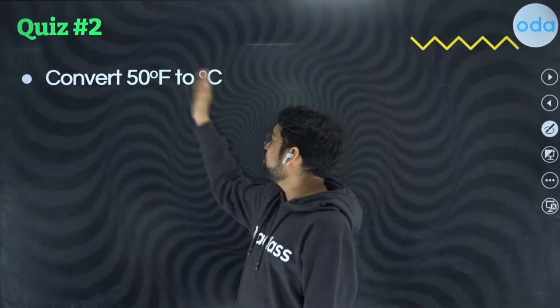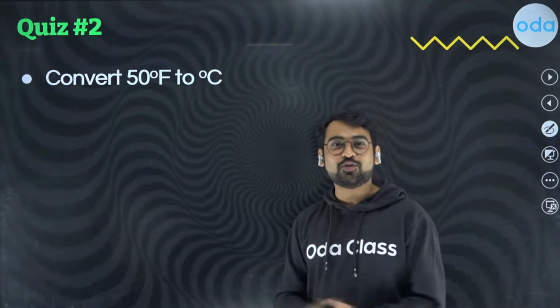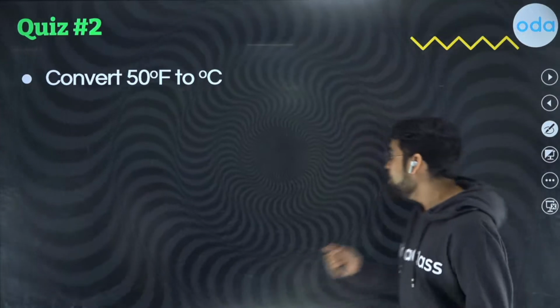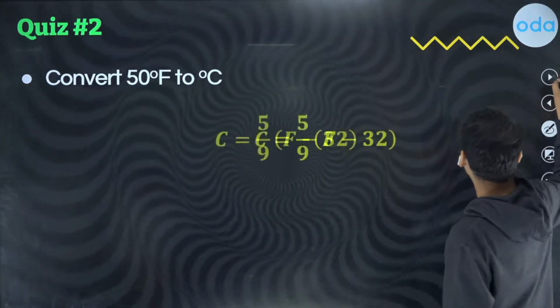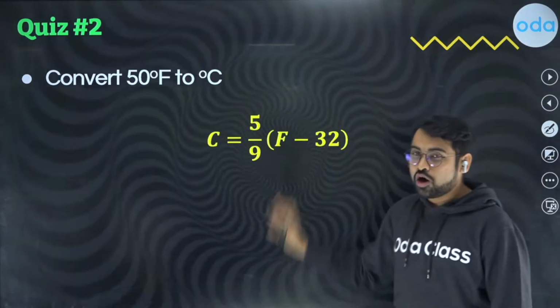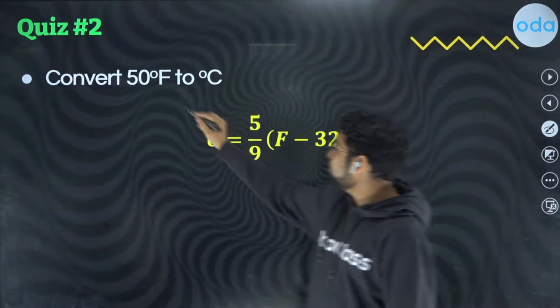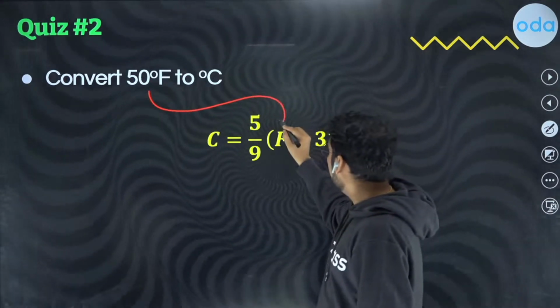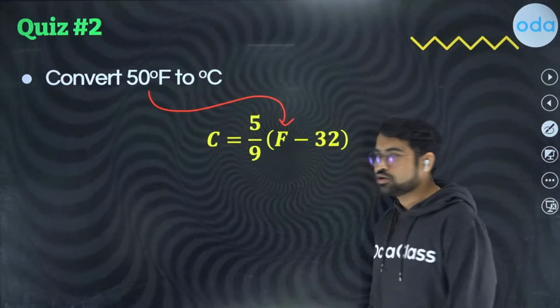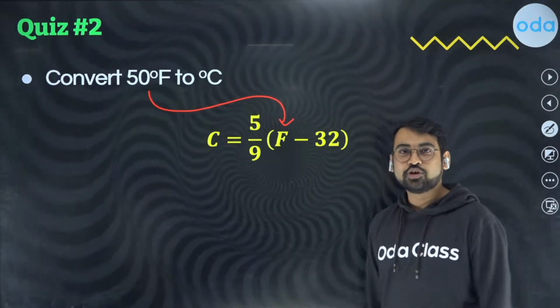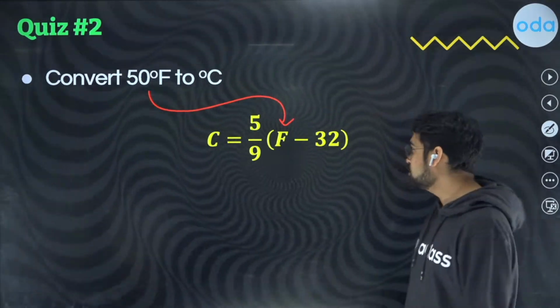So if we want to convert 50 degree Fahrenheit to degree Celsius, how exactly will we do that? Again, we're going to use the formula. The formula is right here for you. All you need to do is you need to put this 50 degree Fahrenheit over here, and as soon as you do that, boom, you get the answer in degree Celsius.